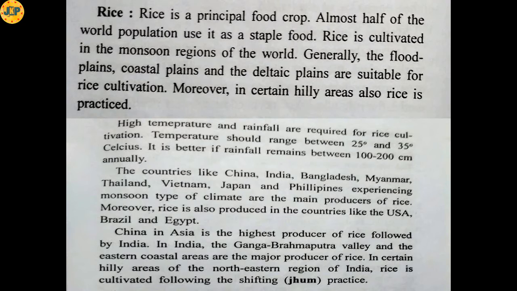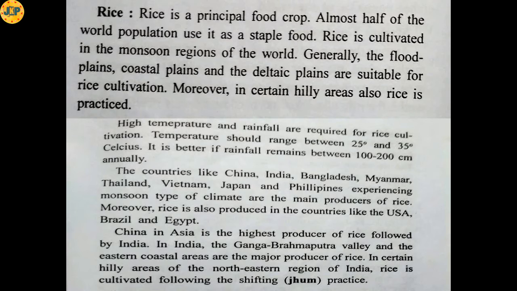Now we'll see what kind of environment is required for the growth of rice. High temperature and rainfall are required for rice cultivation. Temperature should range between 25 degrees to 35 degrees Celsius. It is better if rainfall remains between 100 to 200 centimeters annually. The countries like China, India, Bangladesh, Myanmar, Thailand, Vietnam, Japan and Philippines, experiencing monsoon type of climate, are the main producers of rice.